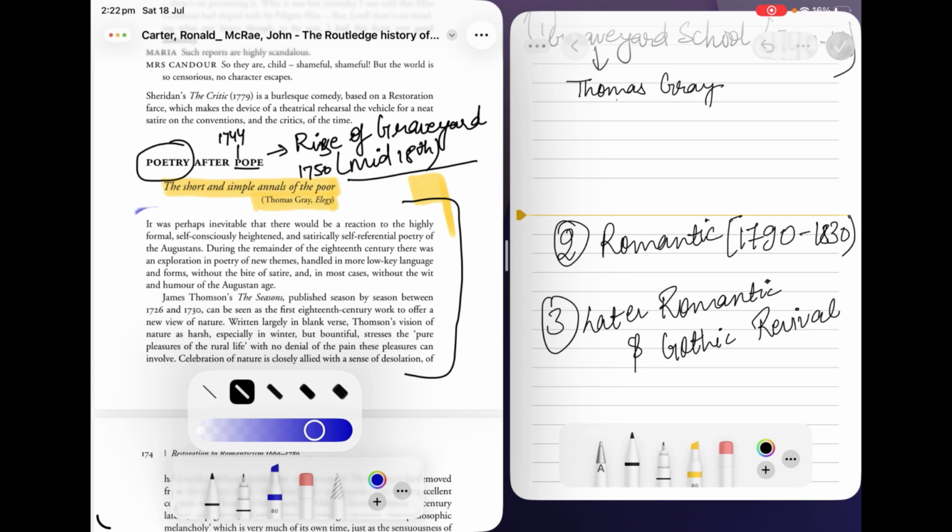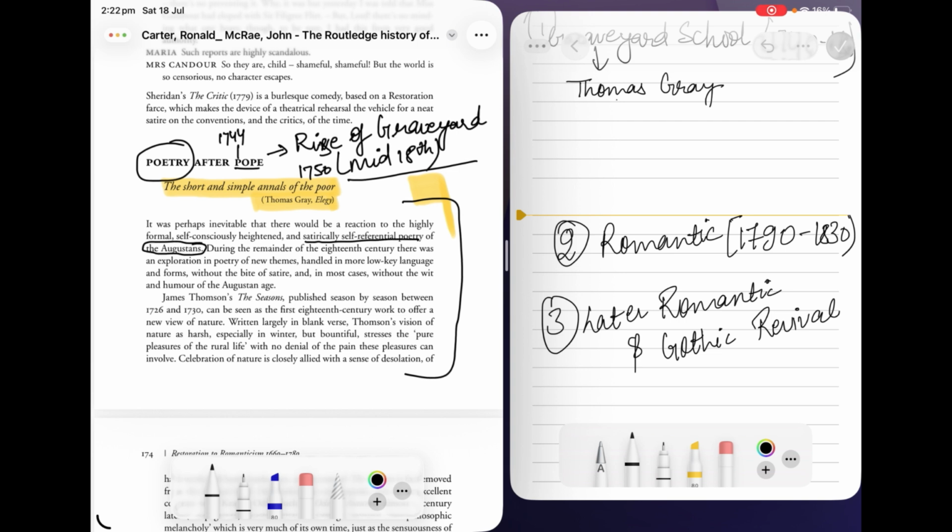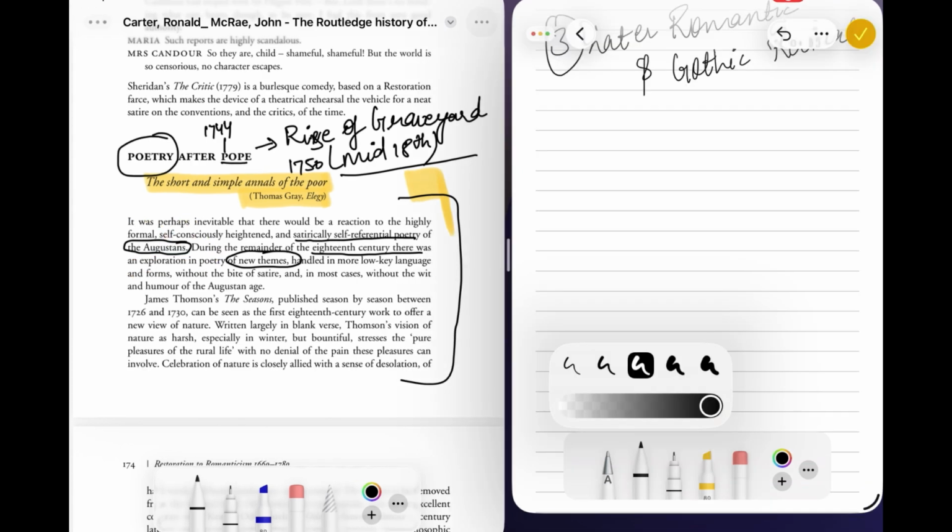With the satirical, you can mark this: satirical and self-referential poetry. Just write this word. What is satirical and self-referential poetry? These are the features you have to write in your notes of the Augustan period. Afterward, during the remainder of the 18th century, when we are entering into the 18th century, there is the exploration of new themes. The book itself is saying so. What kind of new themes are there? So you have to write like this.